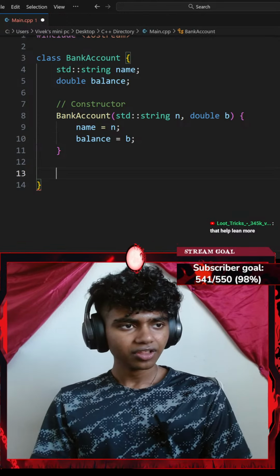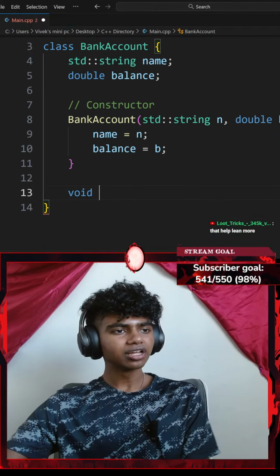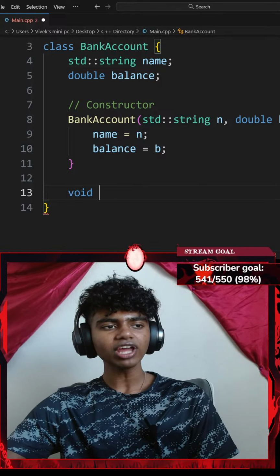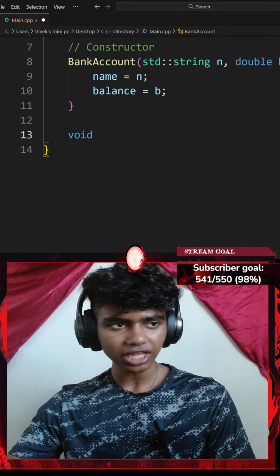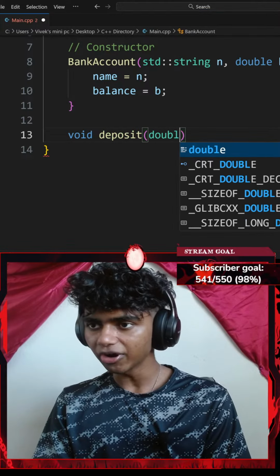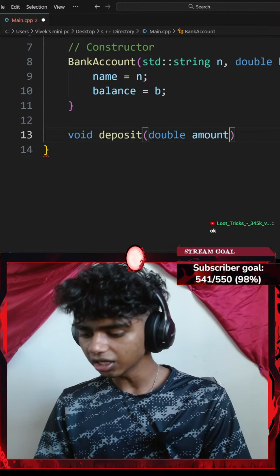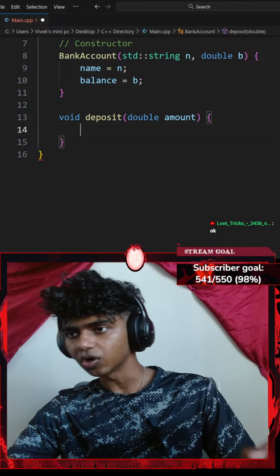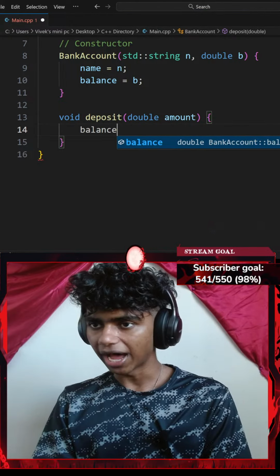Okay, that said, I'm going to be creating a void method called deposit. Honestly, since it is a deposit method, should I create an integer return type because I might return something? I don't know, let's see. I'll go with a void deposit method that is going to have a parameter of double, which is going to be amount. And then I'll go with a pair of curly braces. Inside of my void method, it says that it increases balance. So I've got to increase my balance variable by my amount variable, ending with a semicolon.